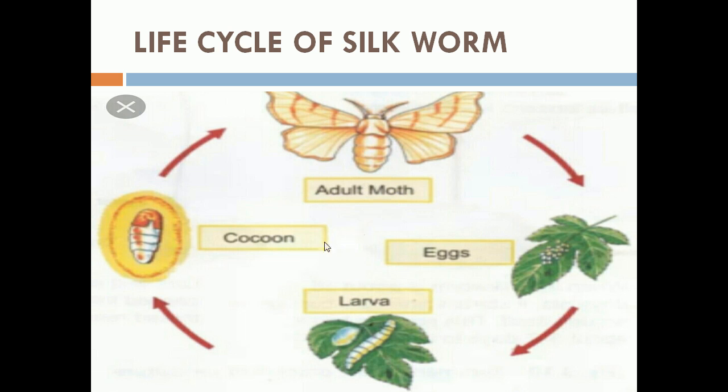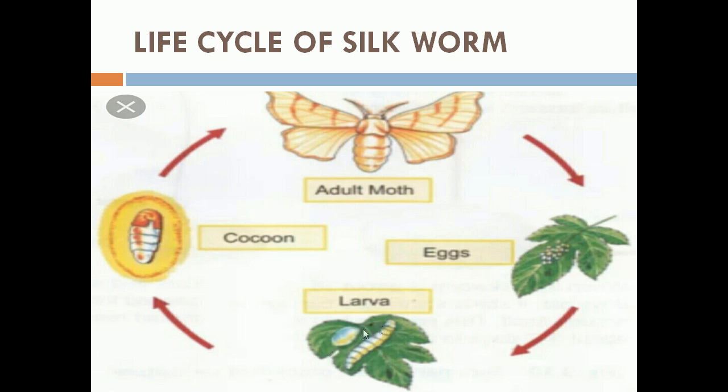Once again we will see. The female silk moth will lay eggs on the mulberry leaves. How many eggs? 300 to 400 eggs at a time on leaves. After some days the eggs hatch and the larvae or silkworm emerge. The larval stage will last for about 27 to 28 days. During this stage, the larvae shed their skin 4 times.